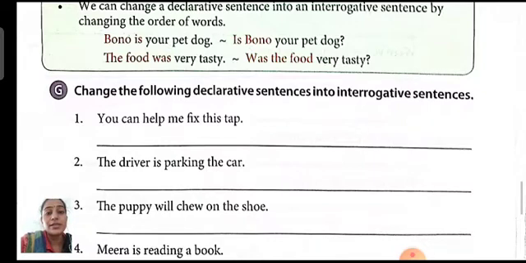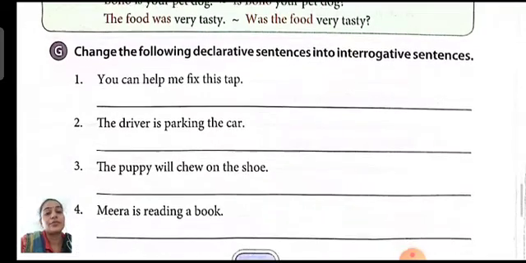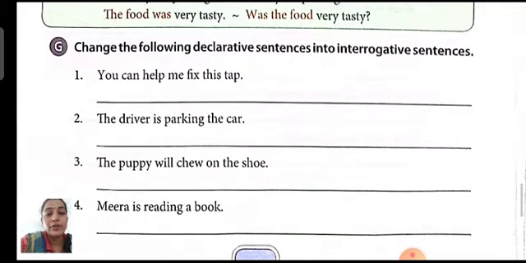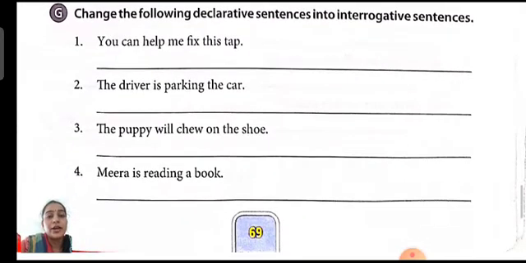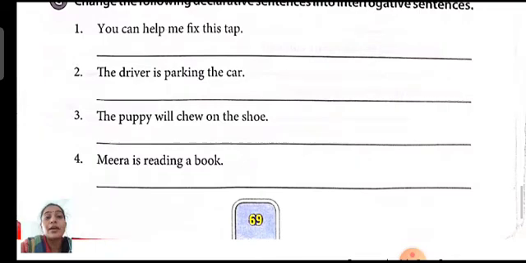So the answer is, is the driver parking the car? Question mark. So first the helping verb, then the subject. Is is a helping verb, then the driver is the subject. Is the driver parking the car? Question mark. Third one, the puppy will chew on the shoe. So what is the answer? Will the puppy chew on the shoe? Question mark.